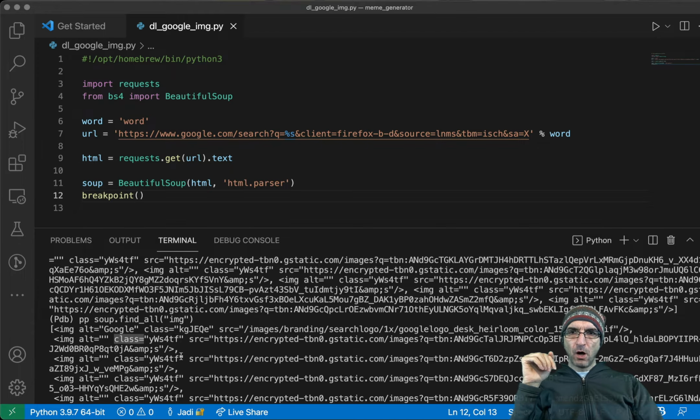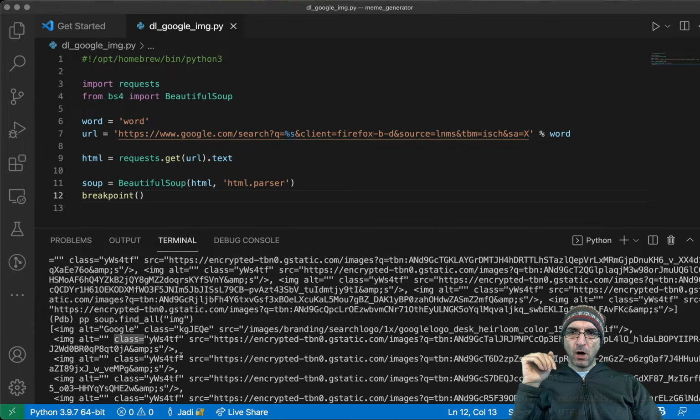What if I return? I will print. I didn't create a function, so I will print this, and I will print the empty string. Now I have a very small program which searches Google and returns the third match or the second match. Let's try it. I will select this. We'll go to my browser. I was searching for the word, and this is the one image of a word.